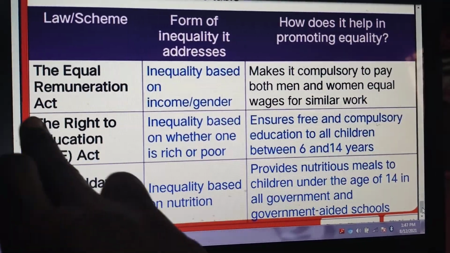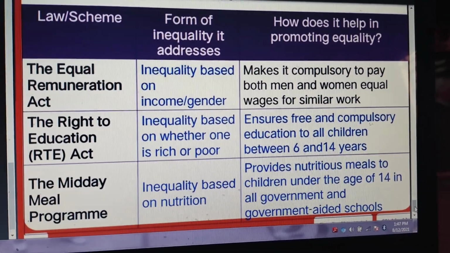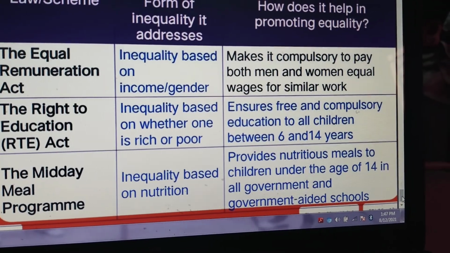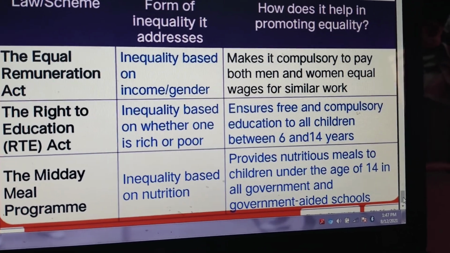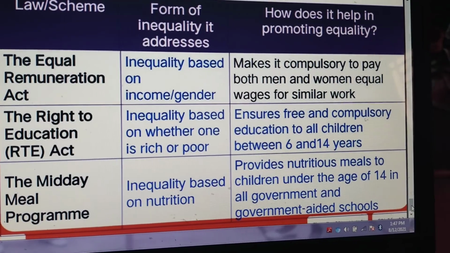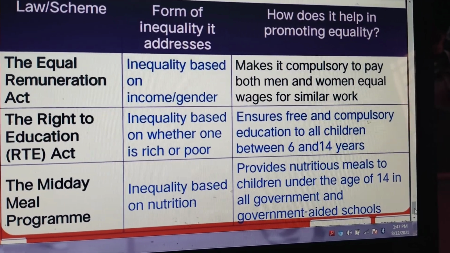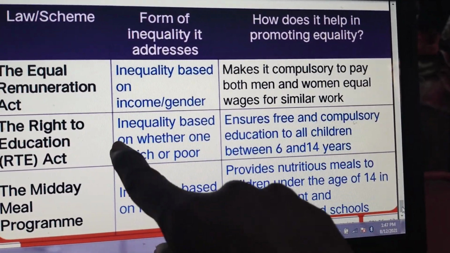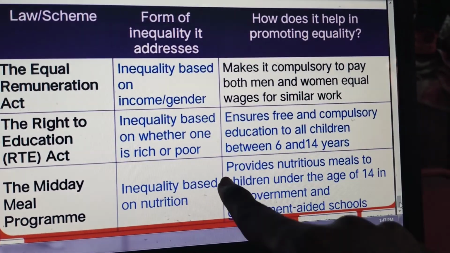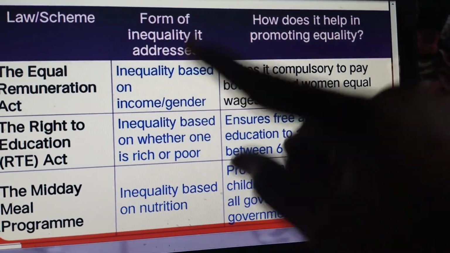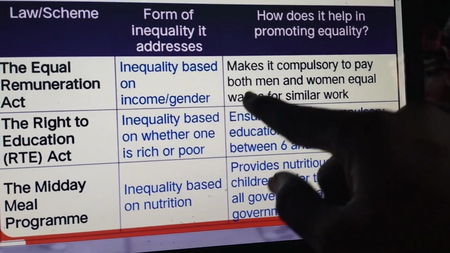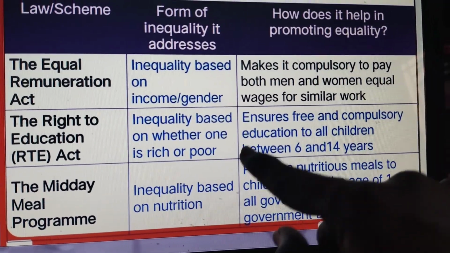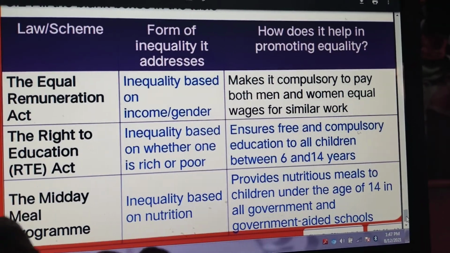Then the next act is the Right to Education Act. It is compulsory for the age of 6 to 14 years. It is compulsory to get educated, and the government has been instructed to give children free education, isn't it? So here, inequality based on whether one is rich or poor. It ensures free and compulsory education to all children between 6 and 14 years. Then the midday meal program.